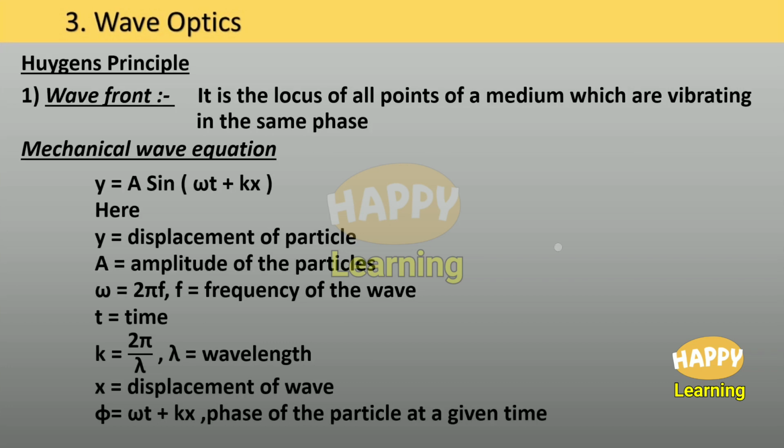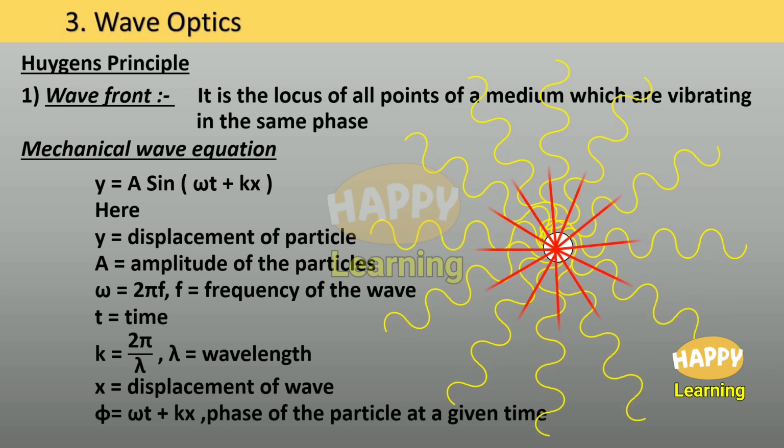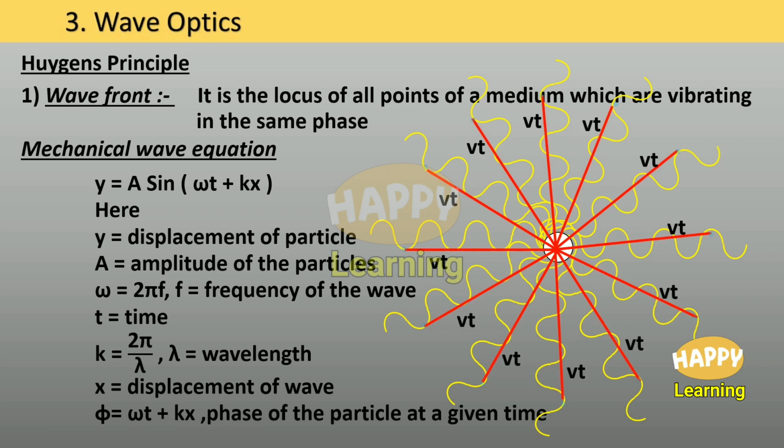Let it be a point source. Waves are coming from the point source and spreading in all directions. After a time t, the distance traveled will be Vt, and these are the points at a distance Vt in all directions. These points are said to be in phase. If you observe carefully, everywhere there exists a crest, so these points are in phase.